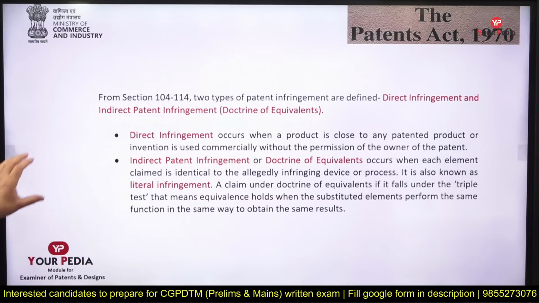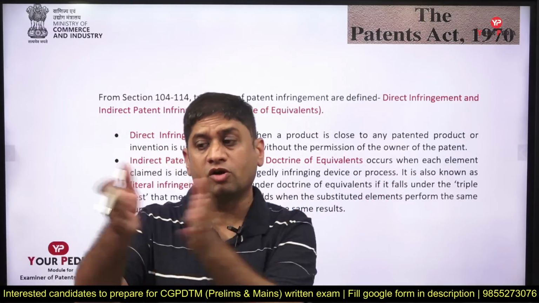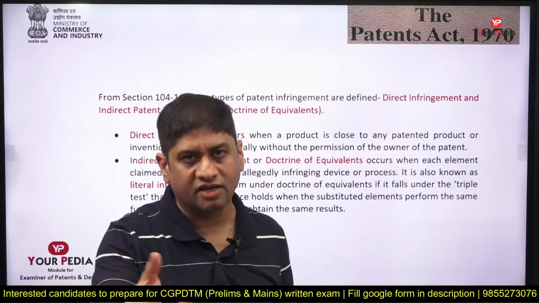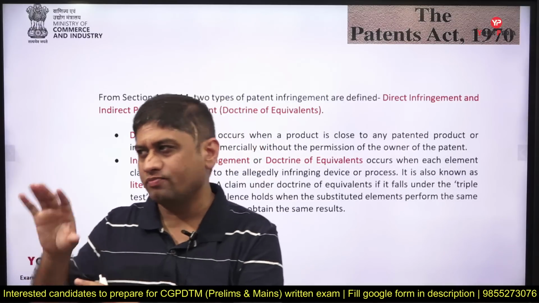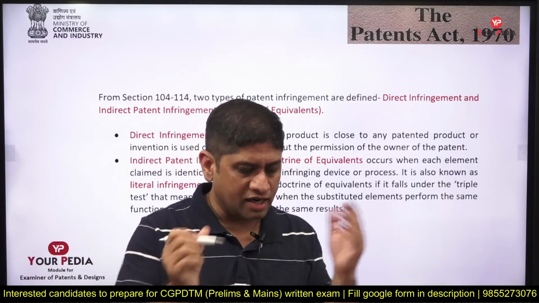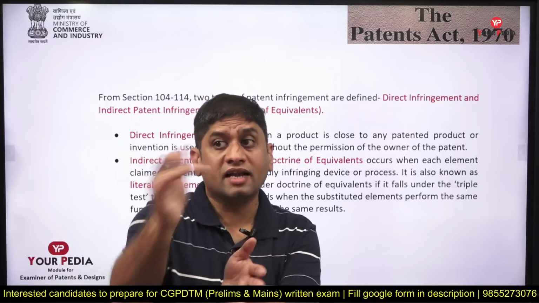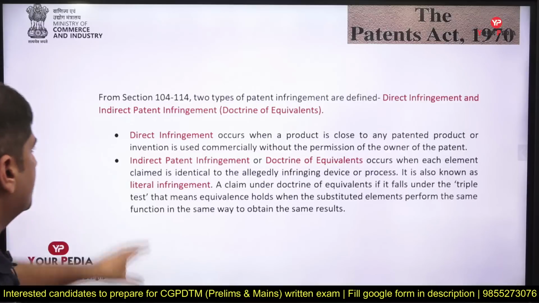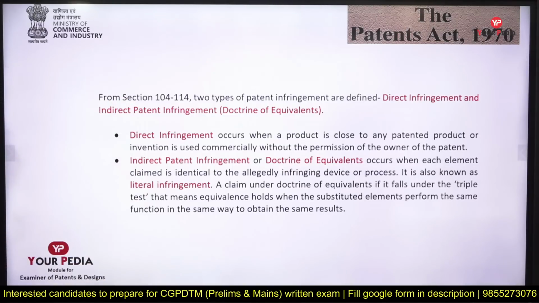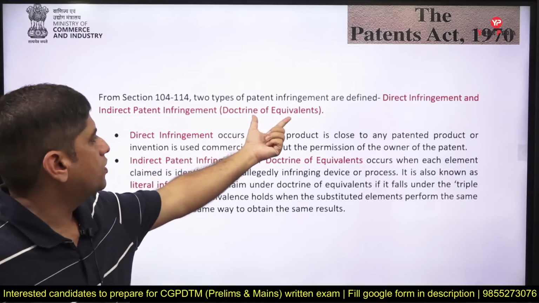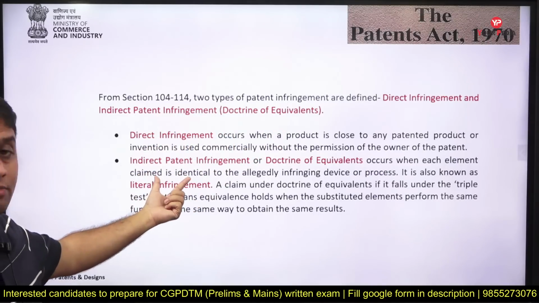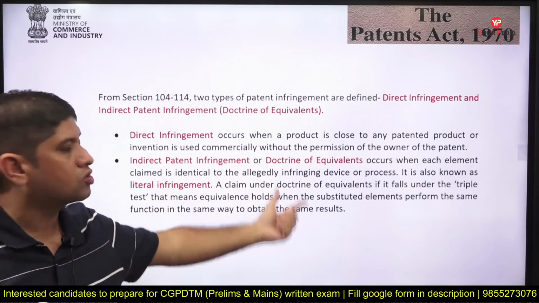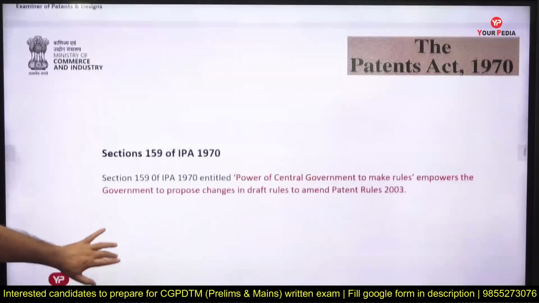If infringement is on the direct product, suppose you say this product is similar to my product, then you say direct infringement. Indirect infringement means you are trying to hide something, but the elements are visible, and it is clear that you are trying to infringe. Directly infringed, it is clearly yes, you have made the same thing. Indirect infringement means it is not clearly visible, but your intention is to infringe. Some elements are being used in a similar way. So sections 104 to 114 are used for that. Remember, doctrine of equivalence is used for indirect infringement, also called literal infringement. These terms you should be aware of.